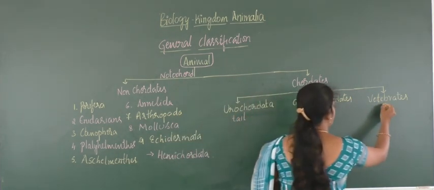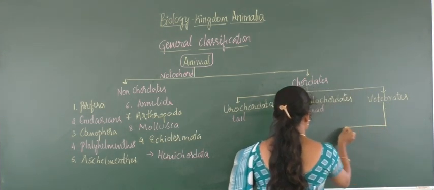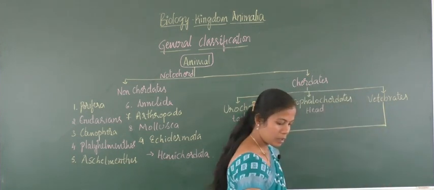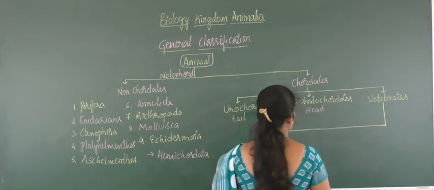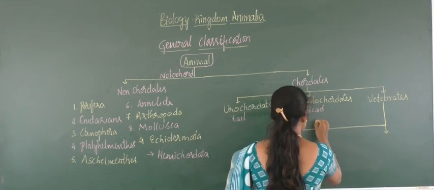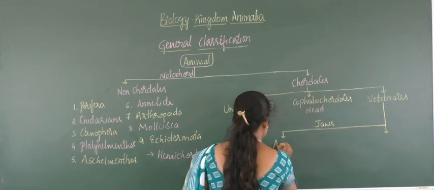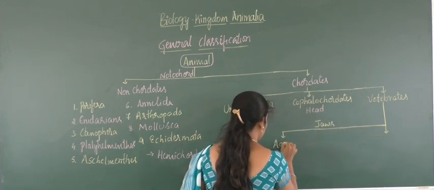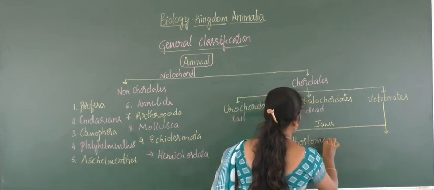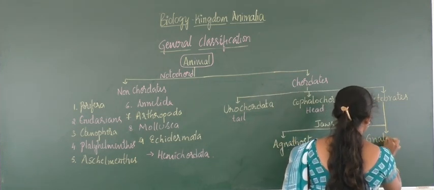So here the vertebrates are again classified into two different categories based on the presence or absence of jaws. If they are absent of jaws, A refers to absence, and are called agnathostomes, and the presence will be called gnathostomes.